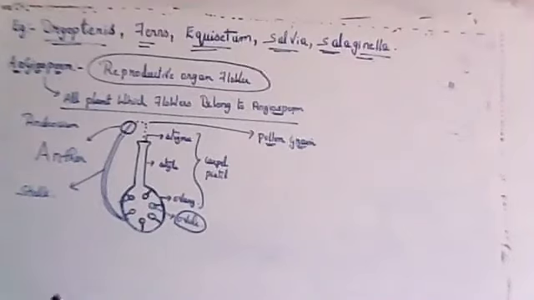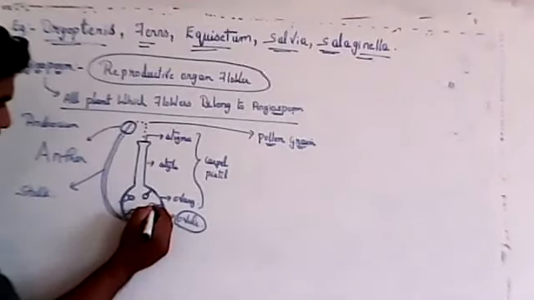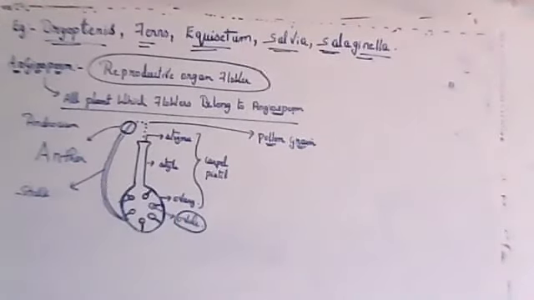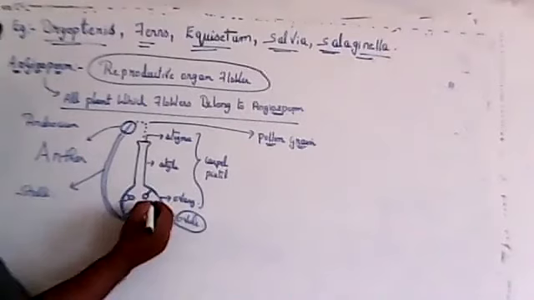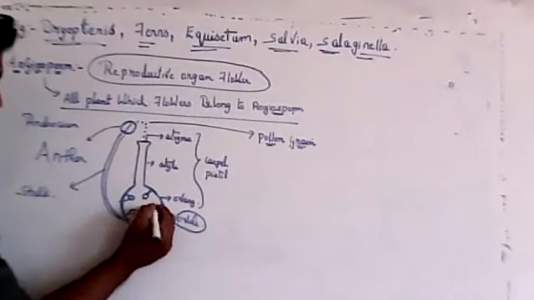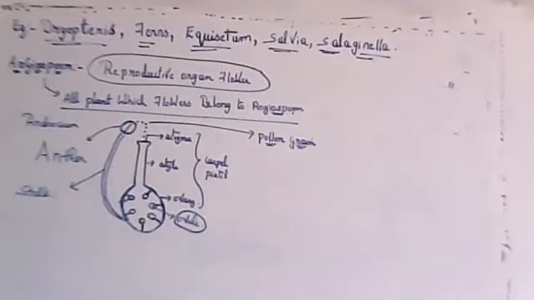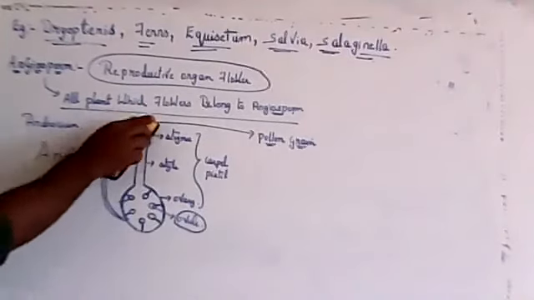Inside the ovary there will be the ovule, and inside the ovule you will find the egg. So this is the location of the gametes, the female gamete and the male gamete. The anther will produce pollen grain.